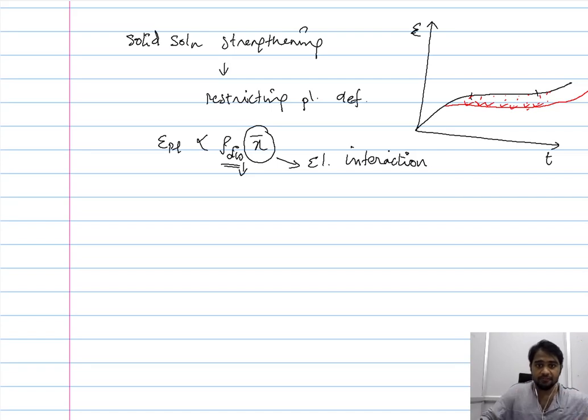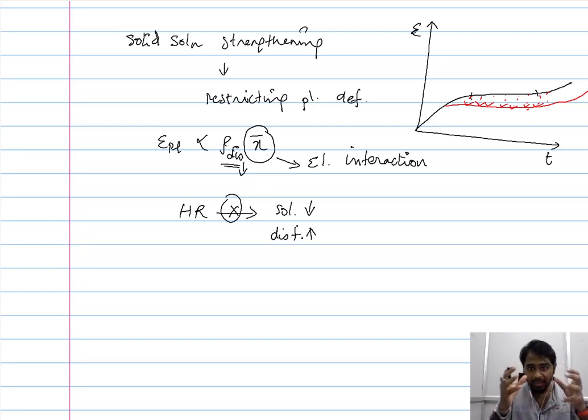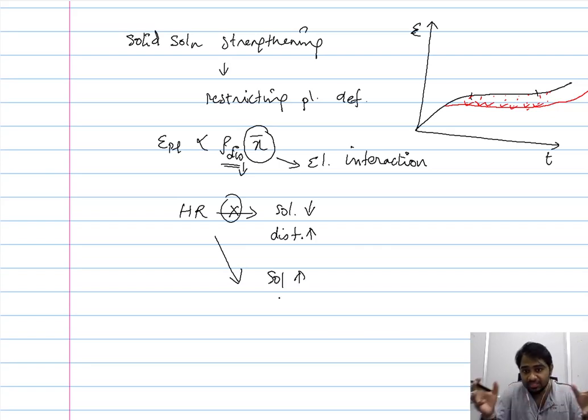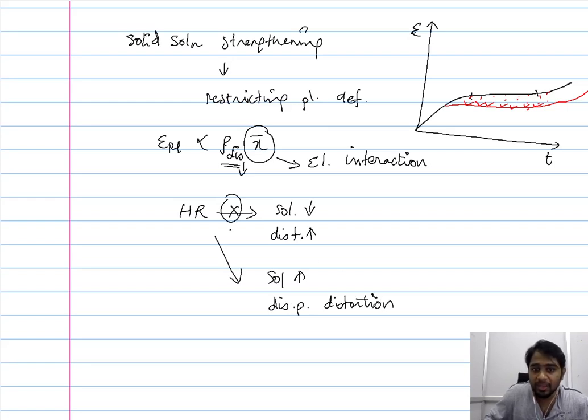Now we saw that if Hume-Rothery's rule is violated, then the solubility of course is reduced. However, the distortion is increased. So that means you have sufficiently impeded the mobility of the dislocation. However, if we follow Hume-Rothery's rule, the solubility is increased and the distortion is rather dispersed. You have a dispersed distortion, and therefore when you compare it with the violated Hume-Rothery condition, the effect of these solutes is reduced.